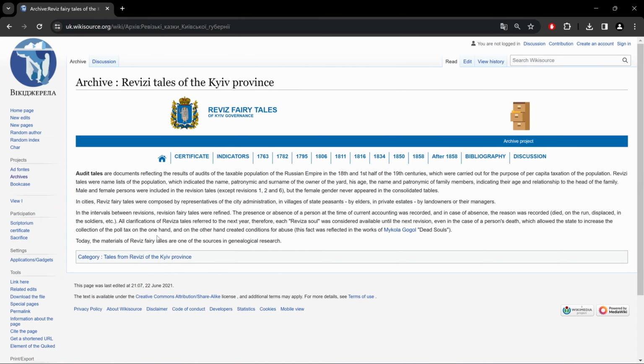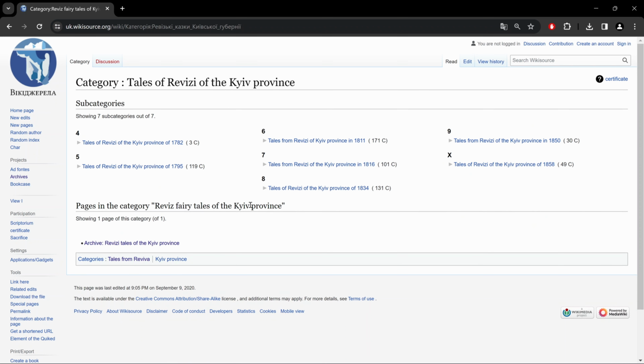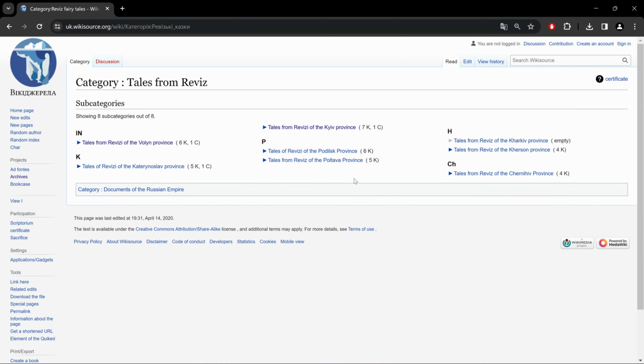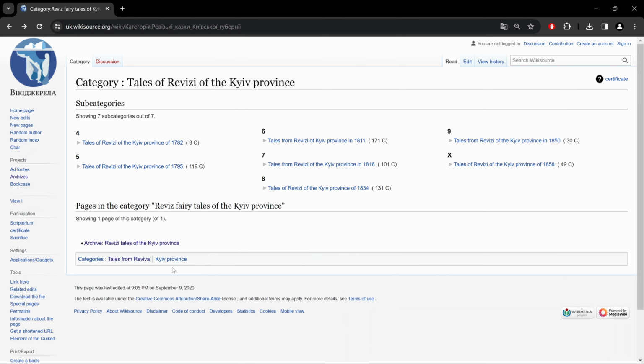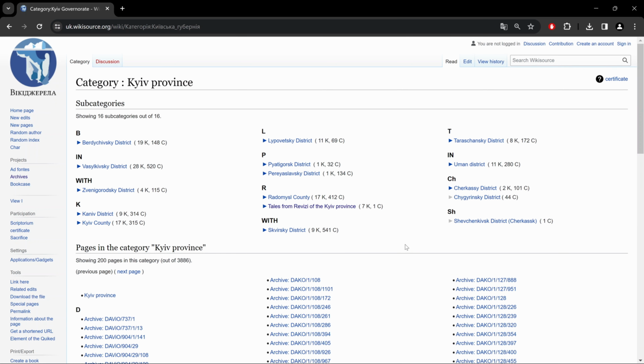Now here in this case, we could click on the bottom, and it brings us to a similar layout as it did before with the Volyn province. And down here we have our same link for revision lists in general, which brings us to this same place as it did before. And this second link for the Kiev province brings us to all the material on the Kiev province. Now for the fun of it, let's look at one of these.